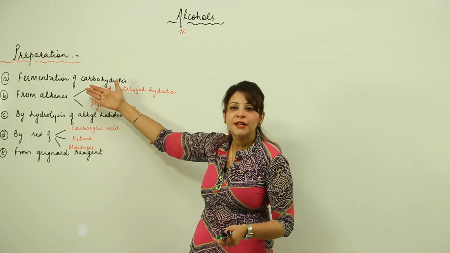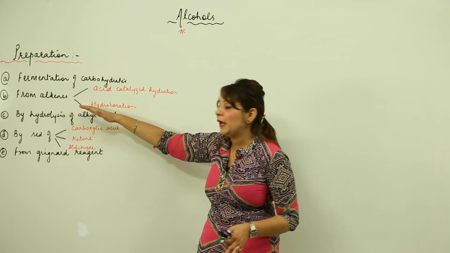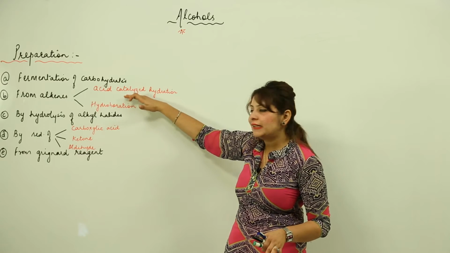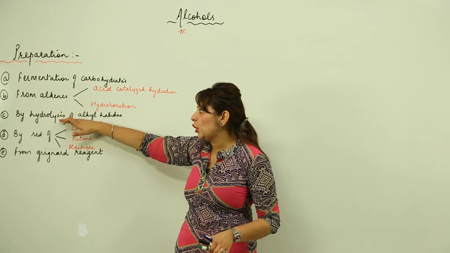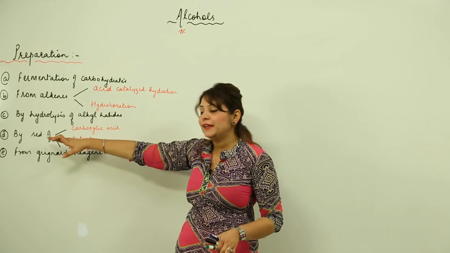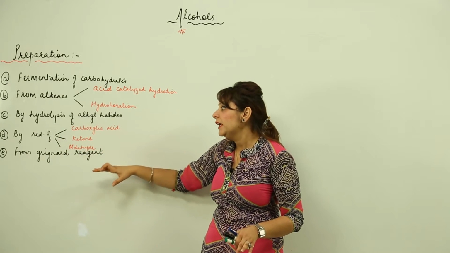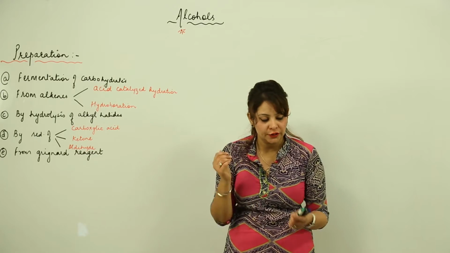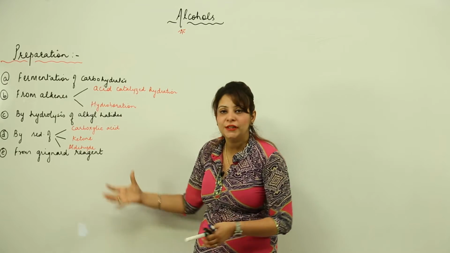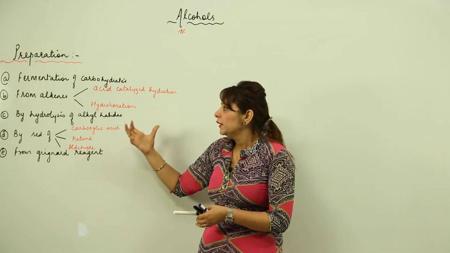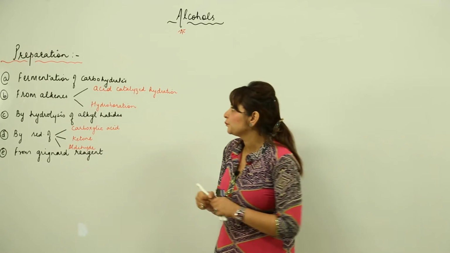It is the fermentation of the carbohydrates, it is from the alkenes. From alkenes you can prepare by two methods, by acid catalyzed hydration and by hydroboration, right? We can do it by hydrolysis of alkyl halide, we can prepare it by the reduction of carboxylic acid, ketone, aldehyde, and even we can prepare it from the Grignard reagent. First of all, I would like to make you familiar with the constituents or the raw materials which we are using to prepare alcohols, right? Then we'll take up one by one in detail.